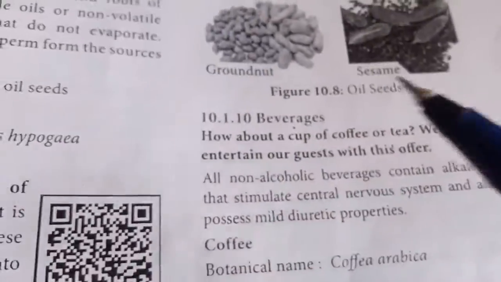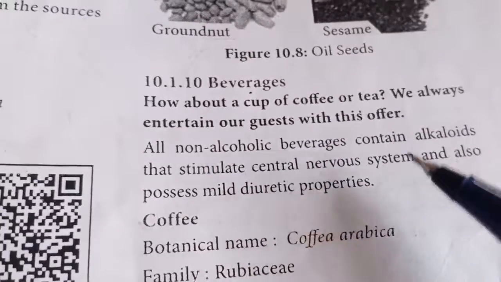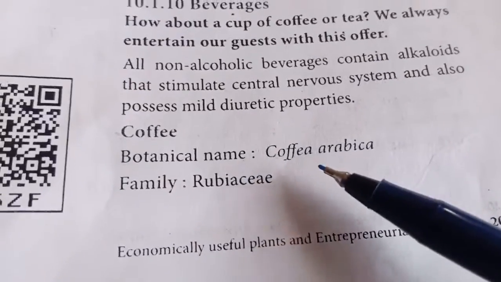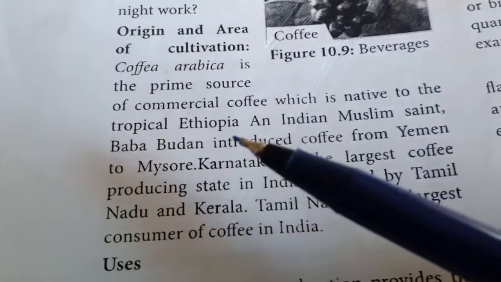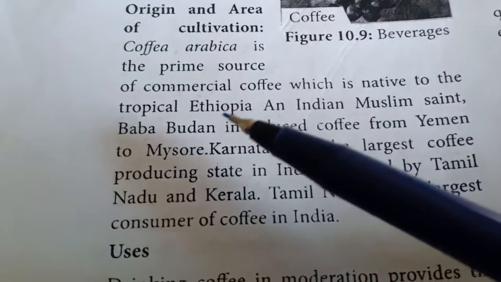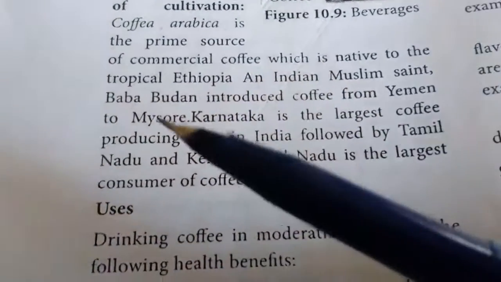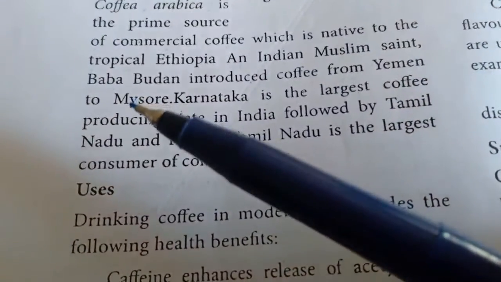The last topic would be beverages. Beverages are drinks. The main drink is coffee. Botanical name is Coffea arabica. This Coffea arabica is from tropical Ethiopia. From there, an Indian Muslim saint, Baba Budan, introduced coffee from Yemen to Mysore. He brought it to Mysore.